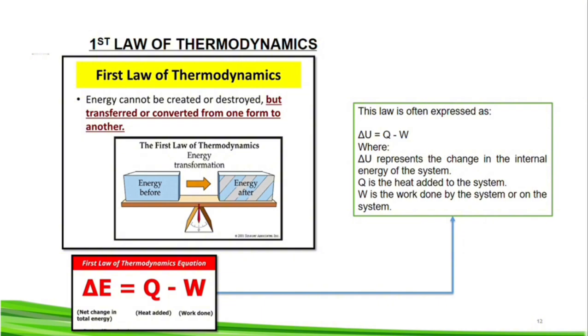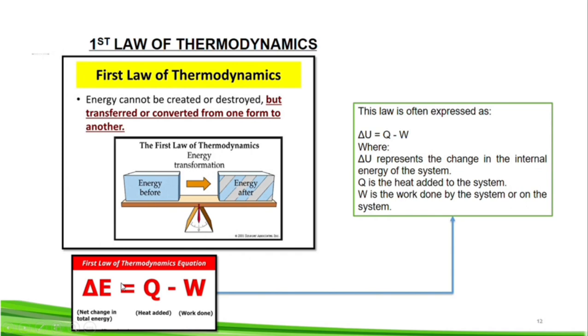In this video, we are going to talk about the first law of thermodynamics. The first law of thermodynamics states that energy cannot be created or destroyed, but transferred or converted from one form to another. Based on the image provided below, we have the energy transformation, which is the energy before was transformed or converted into another energy, and this is the picture after.